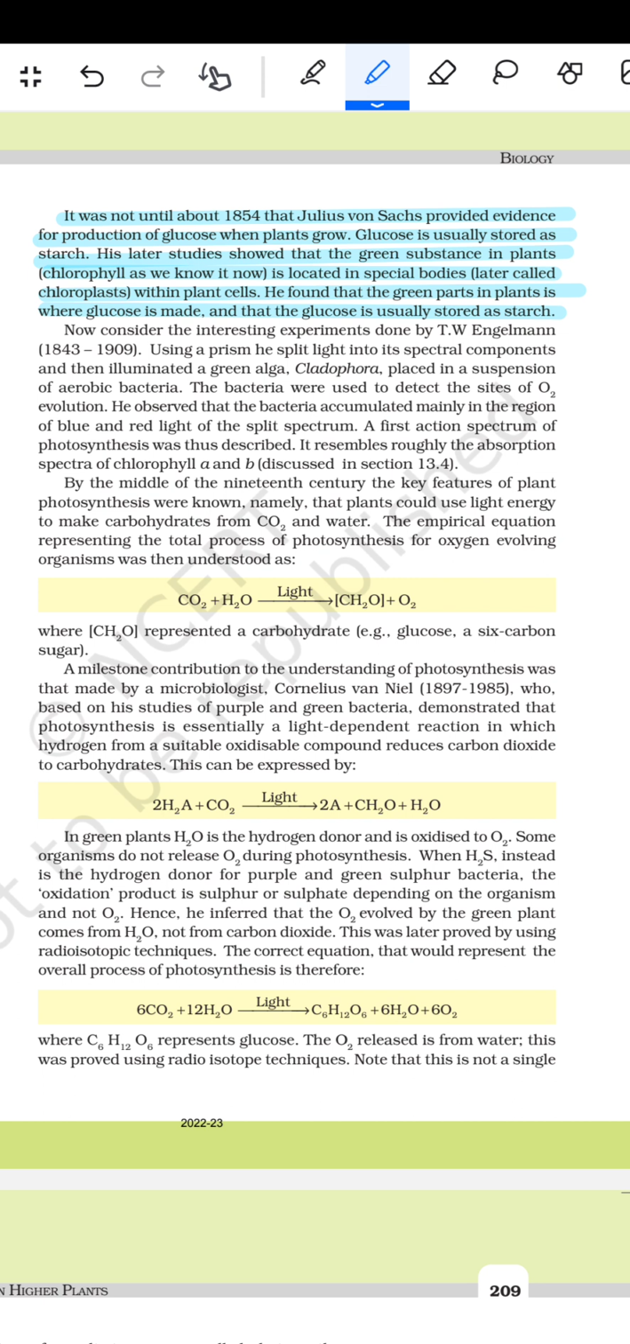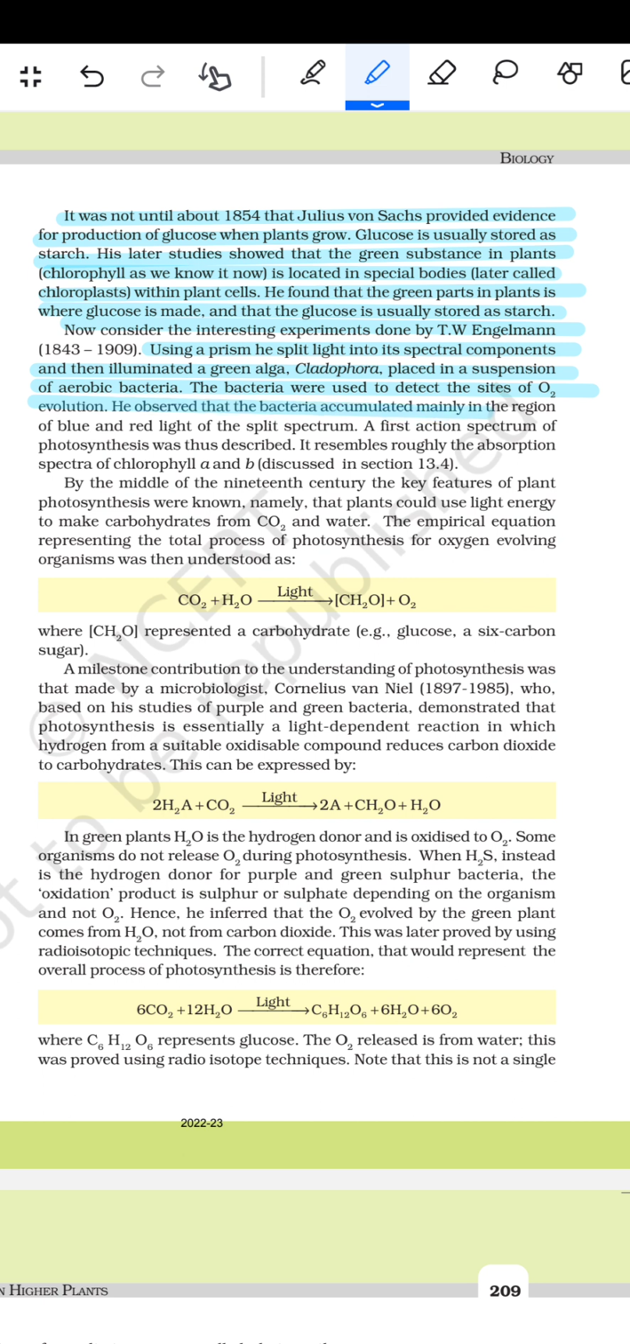Now consider the interesting experiment done by T.W. Engelmann. Using a prism, he split light into its spectral components and then illuminated a green alga, Cladophora, placed in a suspension of aerobic bacteria. The bacteria were used to detect the site of O2 evolution.